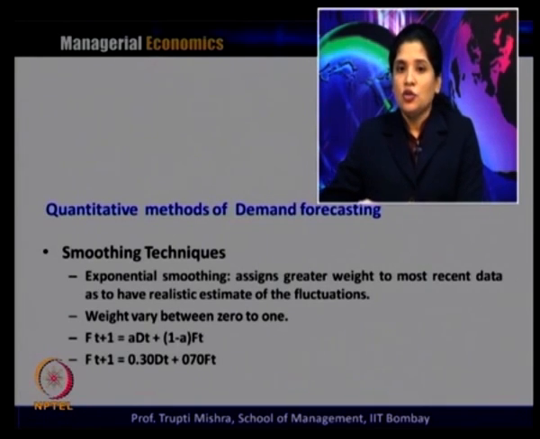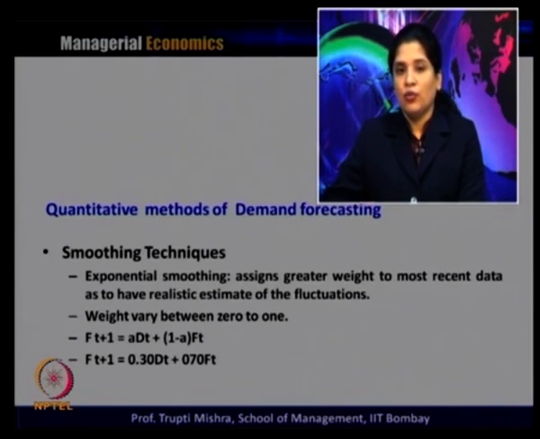Here the weight varies between 0 and 1. If it is 10 years, and the forecaster feels that the 10-year data is not going to be that relevant, maybe they can assign 0 weight to the 10-year data, and maybe the numbering starts from 9, with less weight to 9, a little bit more to 8, and similarly, for time period 1, more weight will be assigned to year 2.